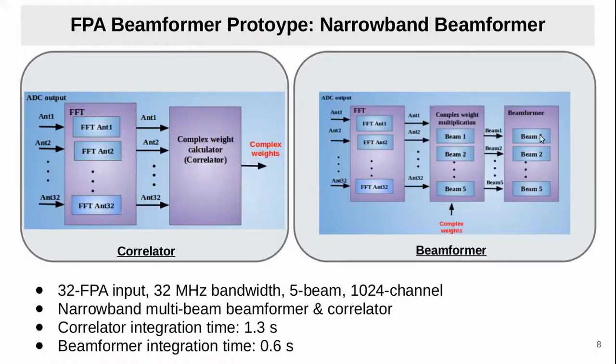In this beamforming part, we are adding the signals coming from each antenna after the complex weight multiplication, and the accumulation, MAC operation, is performed. The integration time for the correlation is 1.3 seconds, and for the beamformer is 0.6 seconds. The actual specification for this correlator and beamformer is that we are taking 32 FPA inputs, the bandwidth is 32 megahertz, and right now we are forming 5 beams with 1K spectral channels.